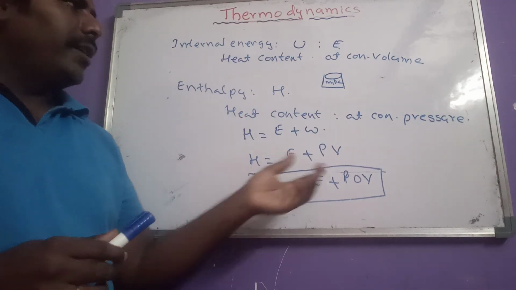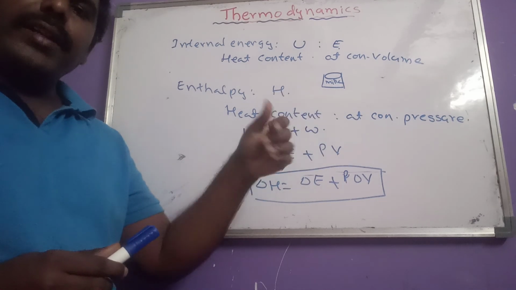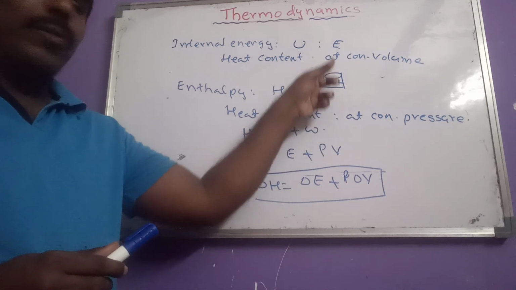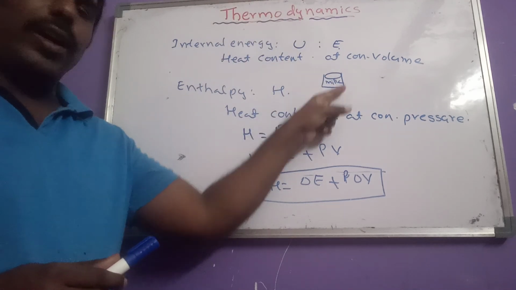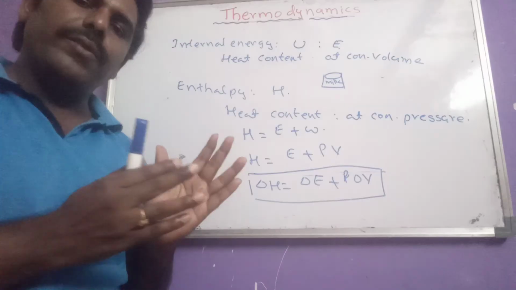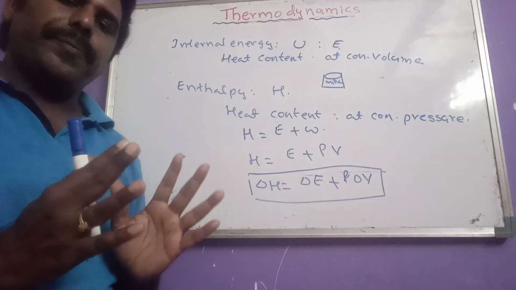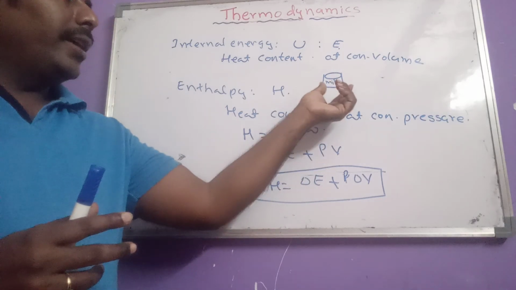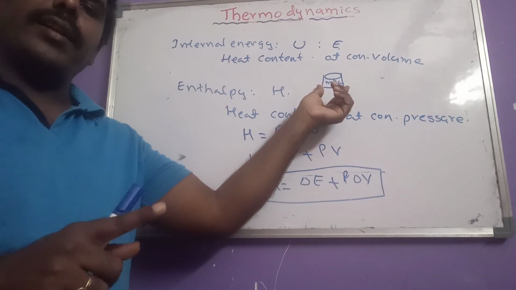While we are warming the milk, the volume of the milk increases, but there is no change in the volume of the container or the bowl. The container has no expansion, so the container volume is maintained constant.